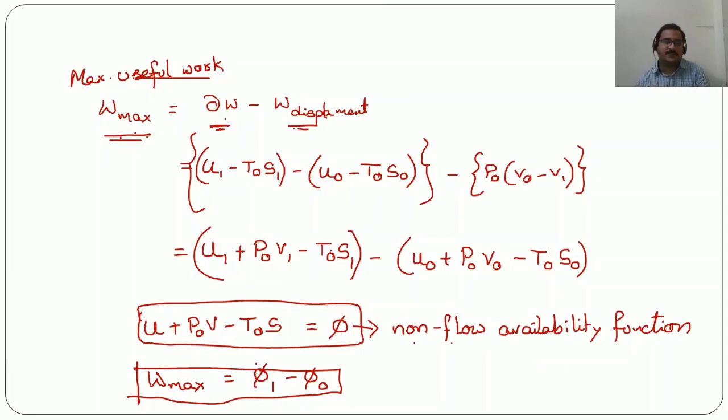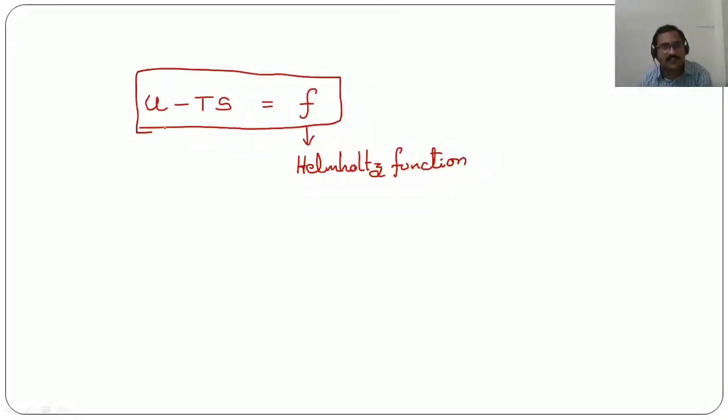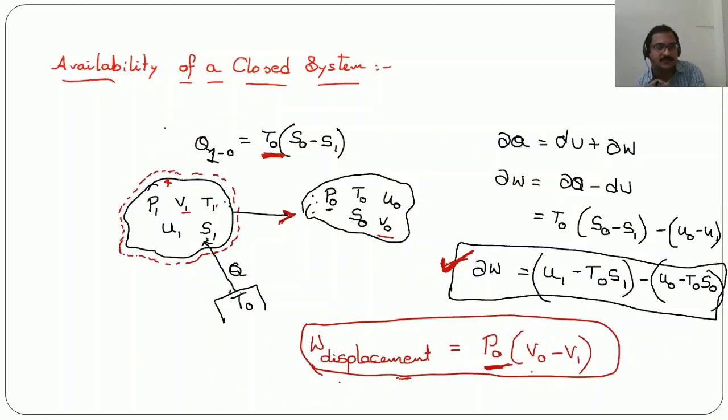Here from this expression only we are going to get one more important term, that is U minus Ts. See, this U minus Ts is called F, where this F is called the Helmholtz function. So the Helmholtz function is obtained from the second law of thermodynamics when we have applied it to the closed system.